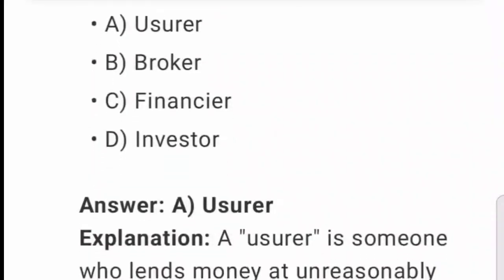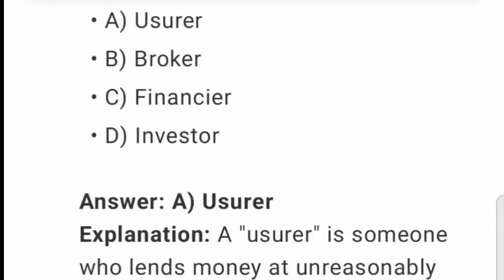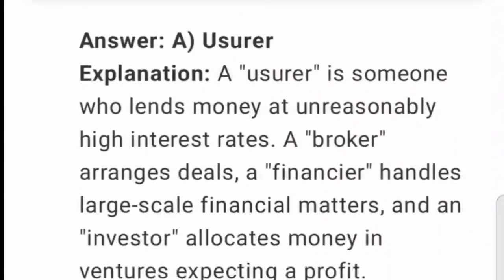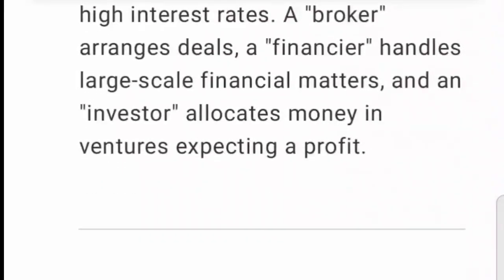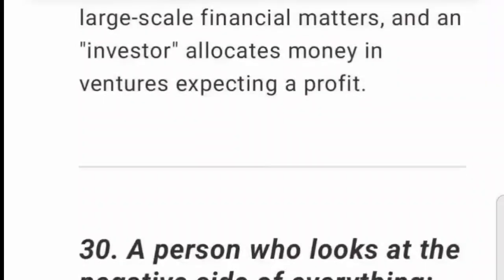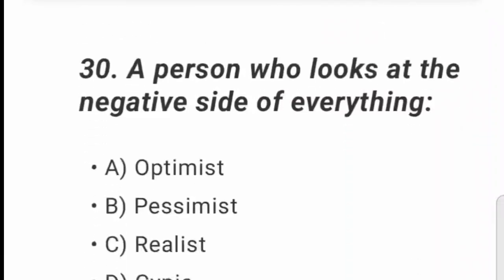29. A person who lends money at high interest rates. A. Usurer. B. Broker. C. Financier. D. Investor. Explanation: a usurer is someone who lends money at unreasonably high interest rates. A broker arranges deals, a financier handles large-scale financial matters, and an investor allocates money in ventures expecting a profit.